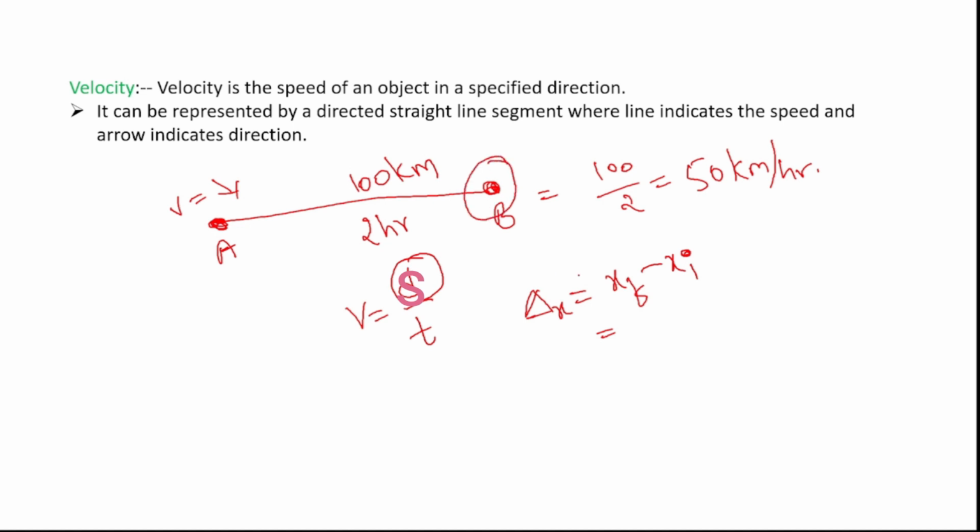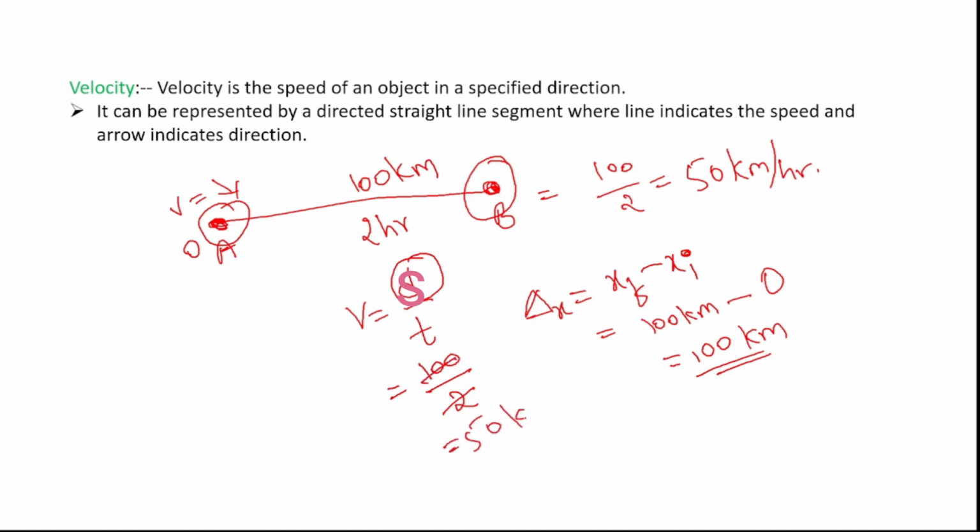It is B, that is 100 kilometers, minus the initial position, which is A, that is 0. So what is the displacement here? 100 kilometers. Now let us substitute this 100 kilometers by time, 2 hours. What are we getting here? 50 kilometers per hour, right? So the velocity of the car is 50 kilometers per hour.